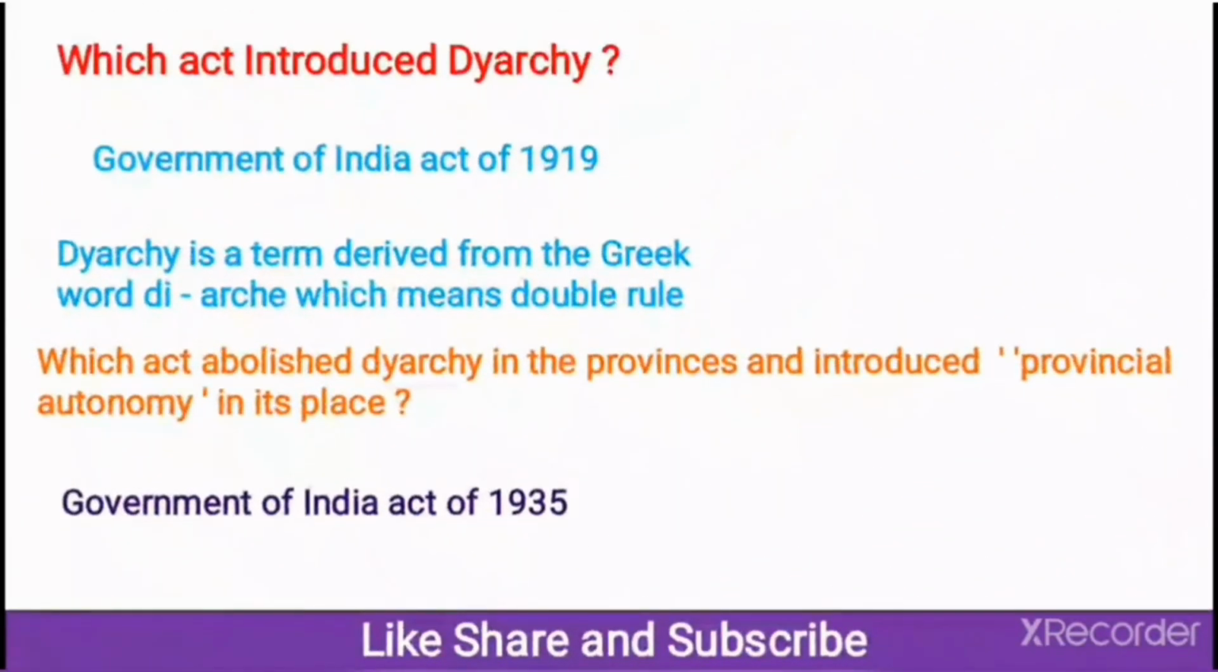Next, which act introduced diarchy? And the answer is Government of India Act of 1919. Diarchy is a term derived from the Greek word diarche, which means double rule. Next one, which act abolished diarchy in the provinces and introduced provincial autonomy in its place? And the answer is Government of India Act of 1935.